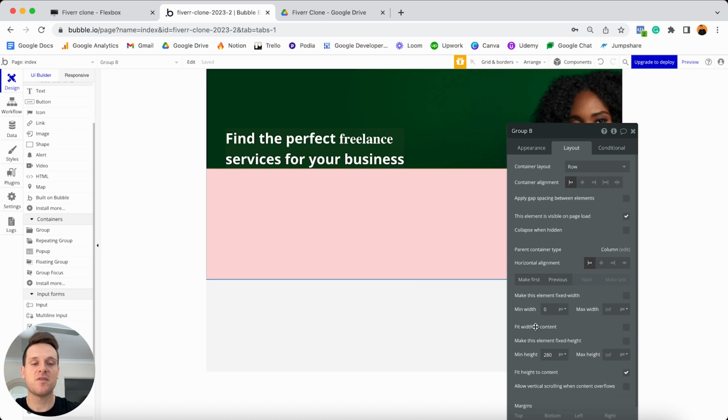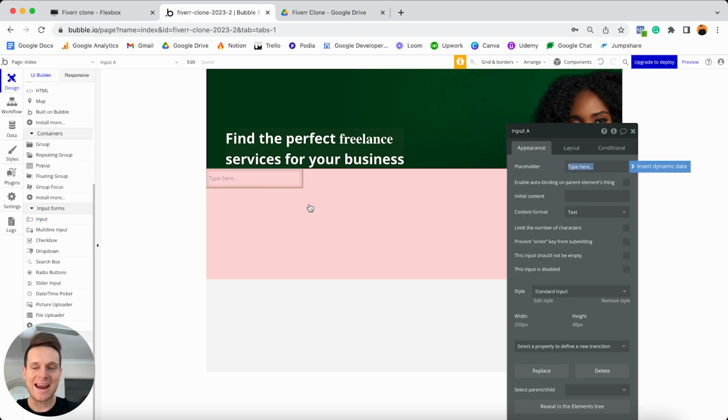Then inside of this, before we come back and update all of the height settings, I'm going to add my two elements inside of this group. And the very first element I'd like to add into this group is just going to be a standard input field that someone can type in. So if I scroll on down in my elements tree to my input forms, I'm going to grab a standard input field. And before I make any changes to this input field, the first thing I'm going to do is update the name of this. And the reason for that is because when I build out a workflow to make this input field functional, I want to be able to quickly and easily reference the actual input itself. And so if I was to call this something like input search, I then know that this is the search bar on my page, so I can quickly reference it.